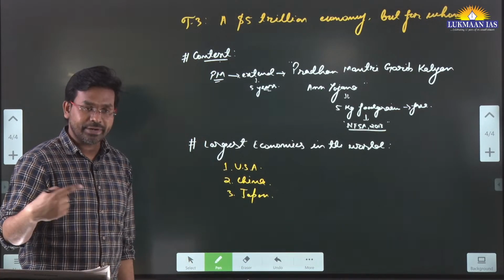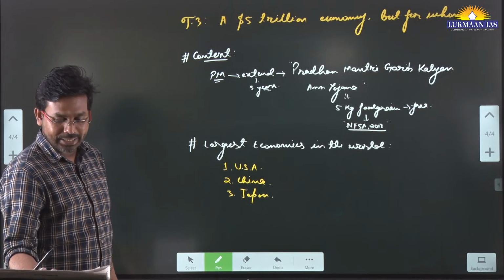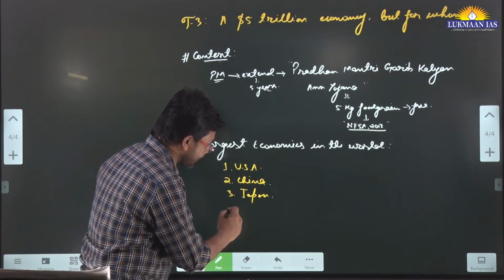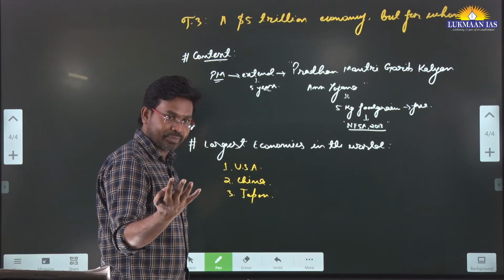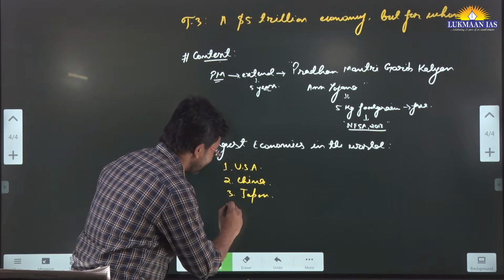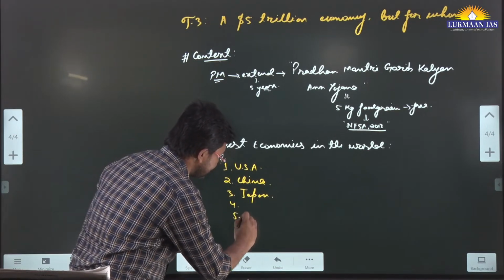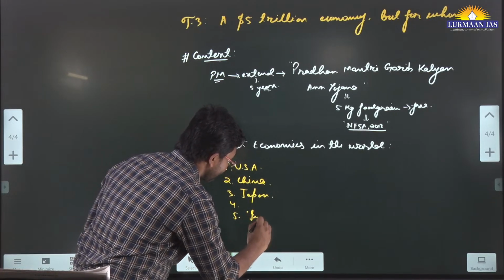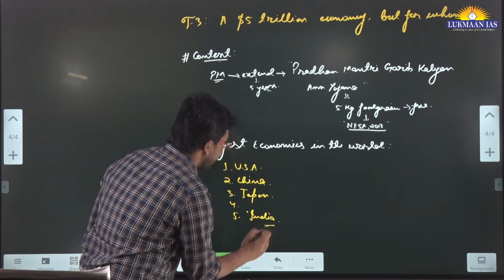Yeah, it means there are different measures. By the measure of GDP, Japan is the third largest country. I think fourth is India. Is India fourth? Fifth. Okay. So fourth, fifth. Let's say this is India. Okay, we need to check, right?